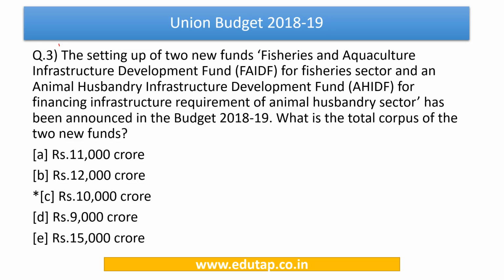Now let us discuss question number 3. The question says the setting up of 2 new funds, a Fisheries and Aquaculture Infrastructure Development Fund for the fisheries sector, as well as an Animal Husbandry Infrastructure Development Fund for financing infrastructure requirement of the animal husbandry sector, has been announced in the budget 2018-19. Now, what is the total corpus of the 2 new funds that have been announced?